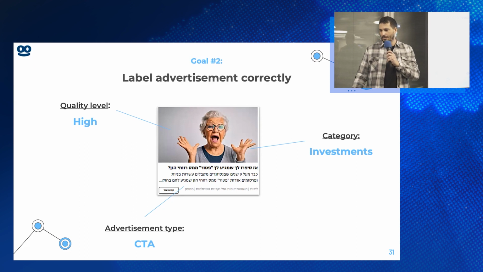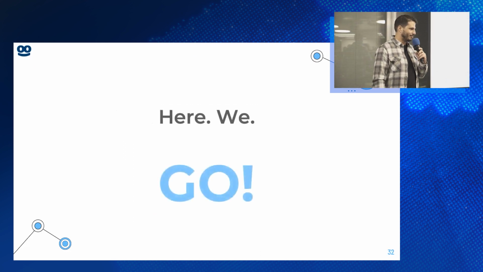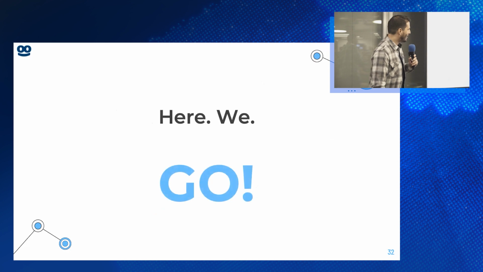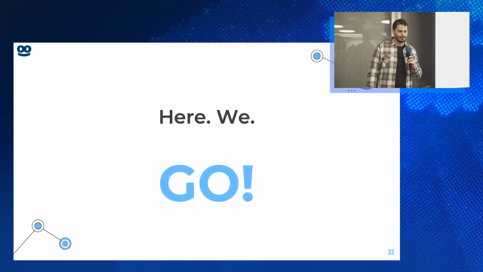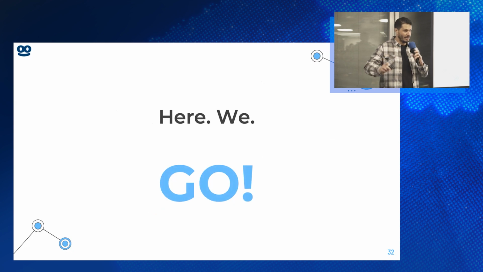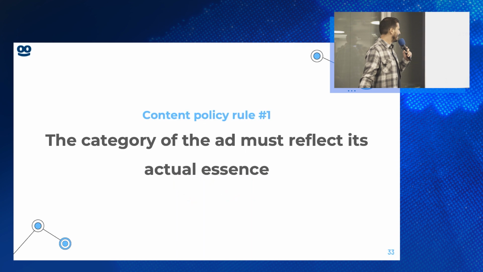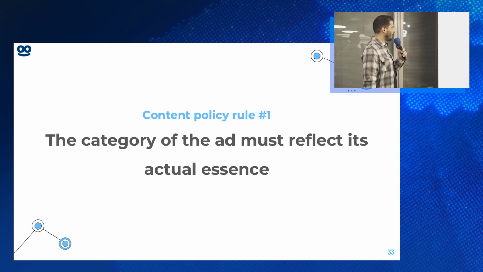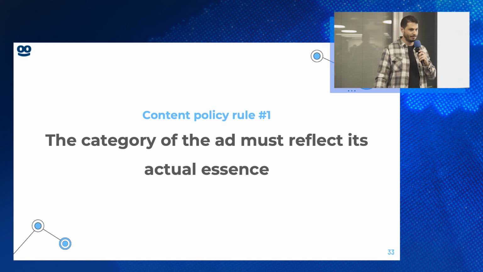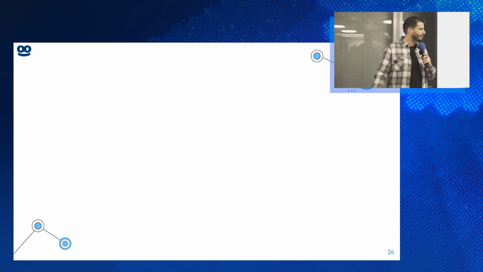Next, we're going to start your training. Okay, you ready? I have some challenges ready for you. First of all, I'm going to tell you what the policy rule is, and then you should do your best to follow it. The first policy rule is this: the category of the ad must reflect its actual essence. You need to decide what the category is.